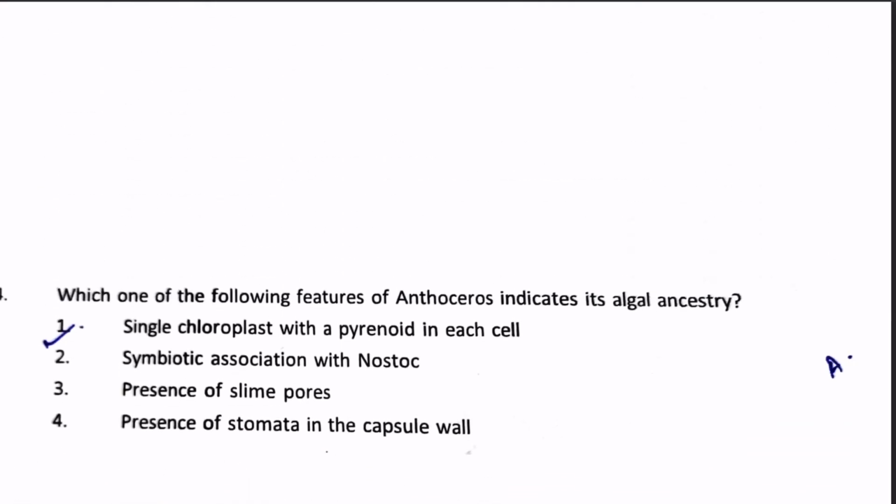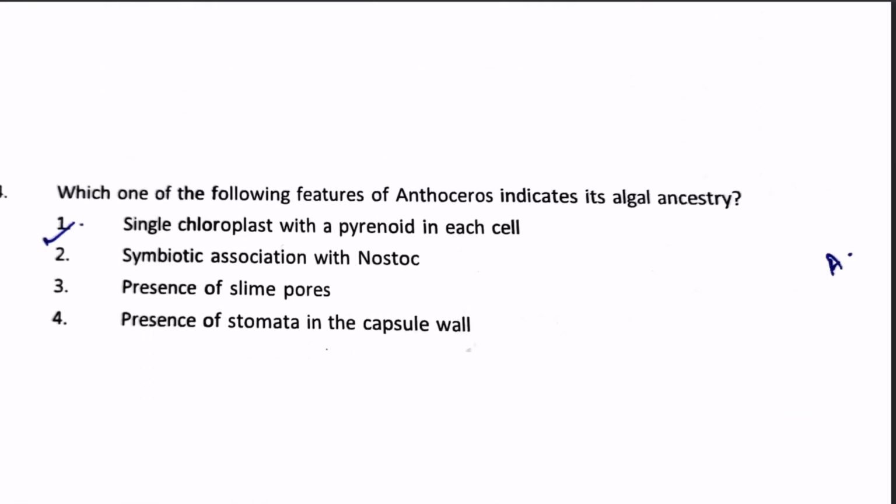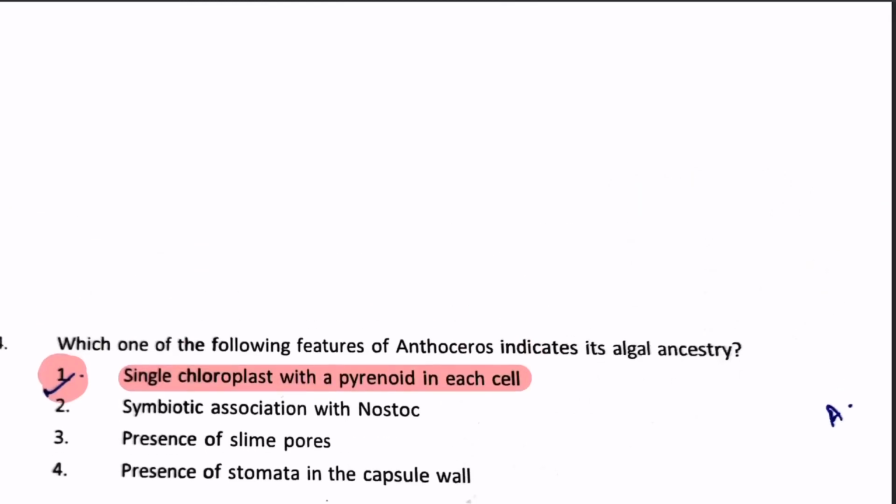Next, which one of the following features of Anthoceros indicates its algal ancestry? 1. Single chloroplast with a pyrenoid in each cell. 2. Symbiotic association with Nostoc. 3. Presence of slime pores. 4. Presence of stomata in the capsule wall. Well, for algal ancestry, the very characteristic of algae is the presence of pyrenoid. So our answer is number 1, single chloroplast with a pyrenoid in each cell.